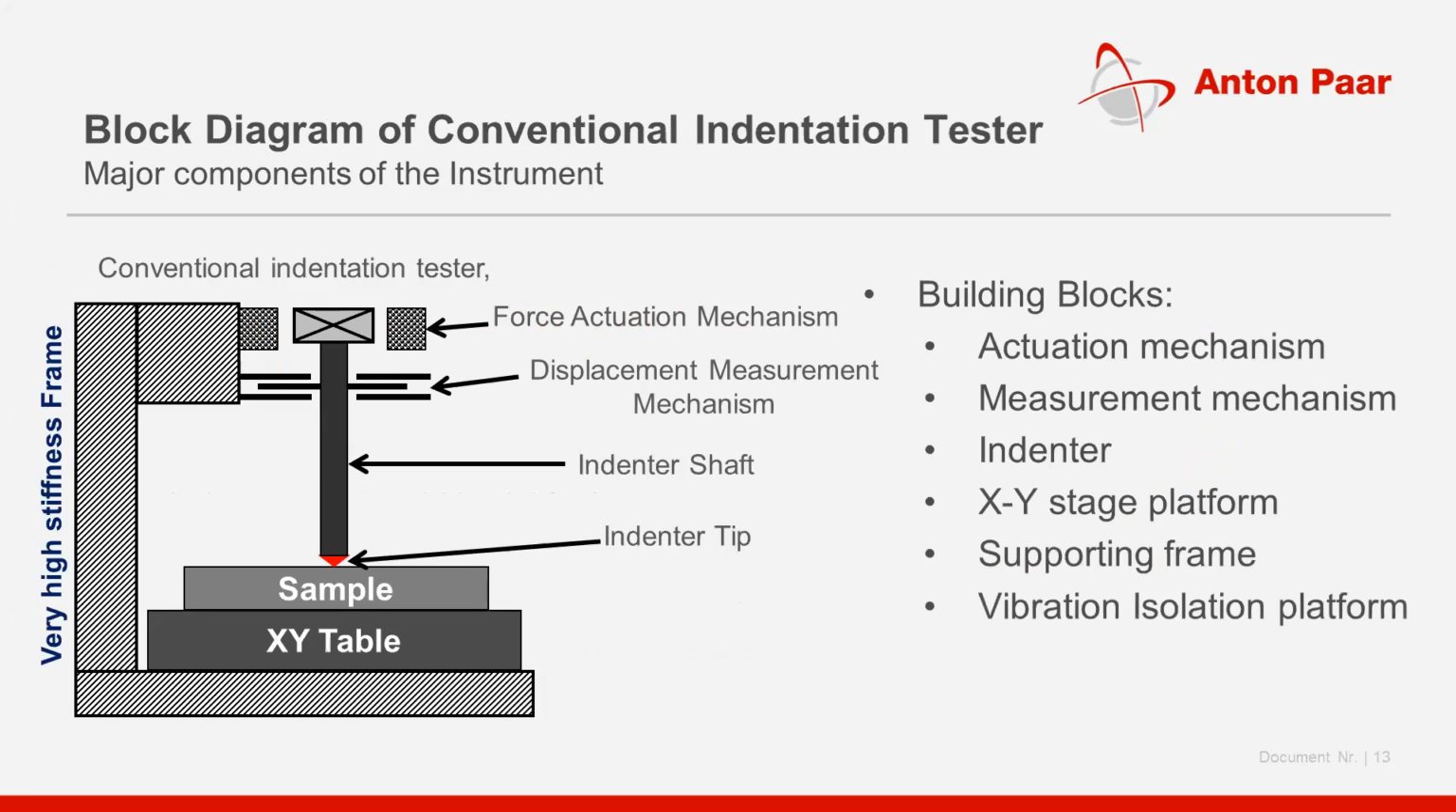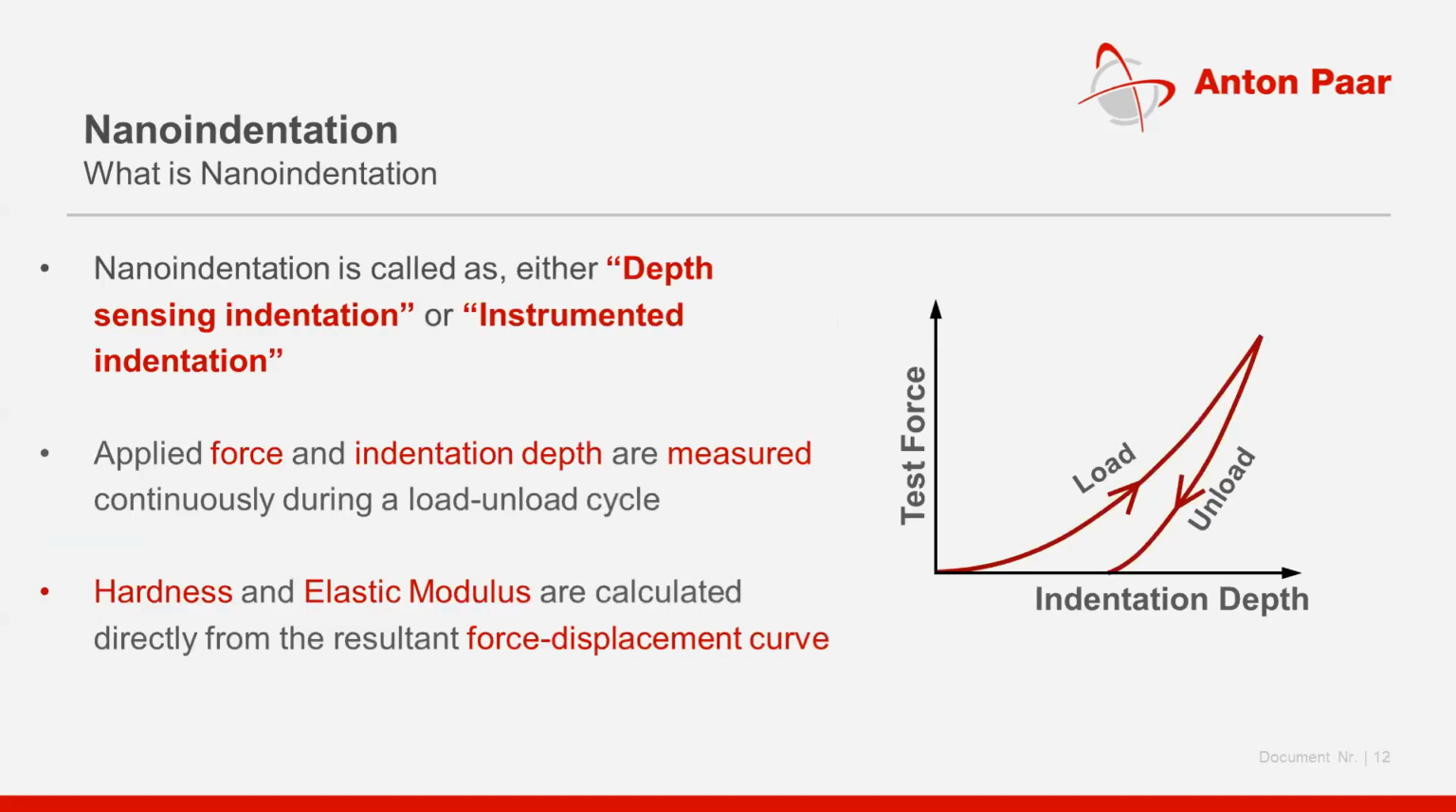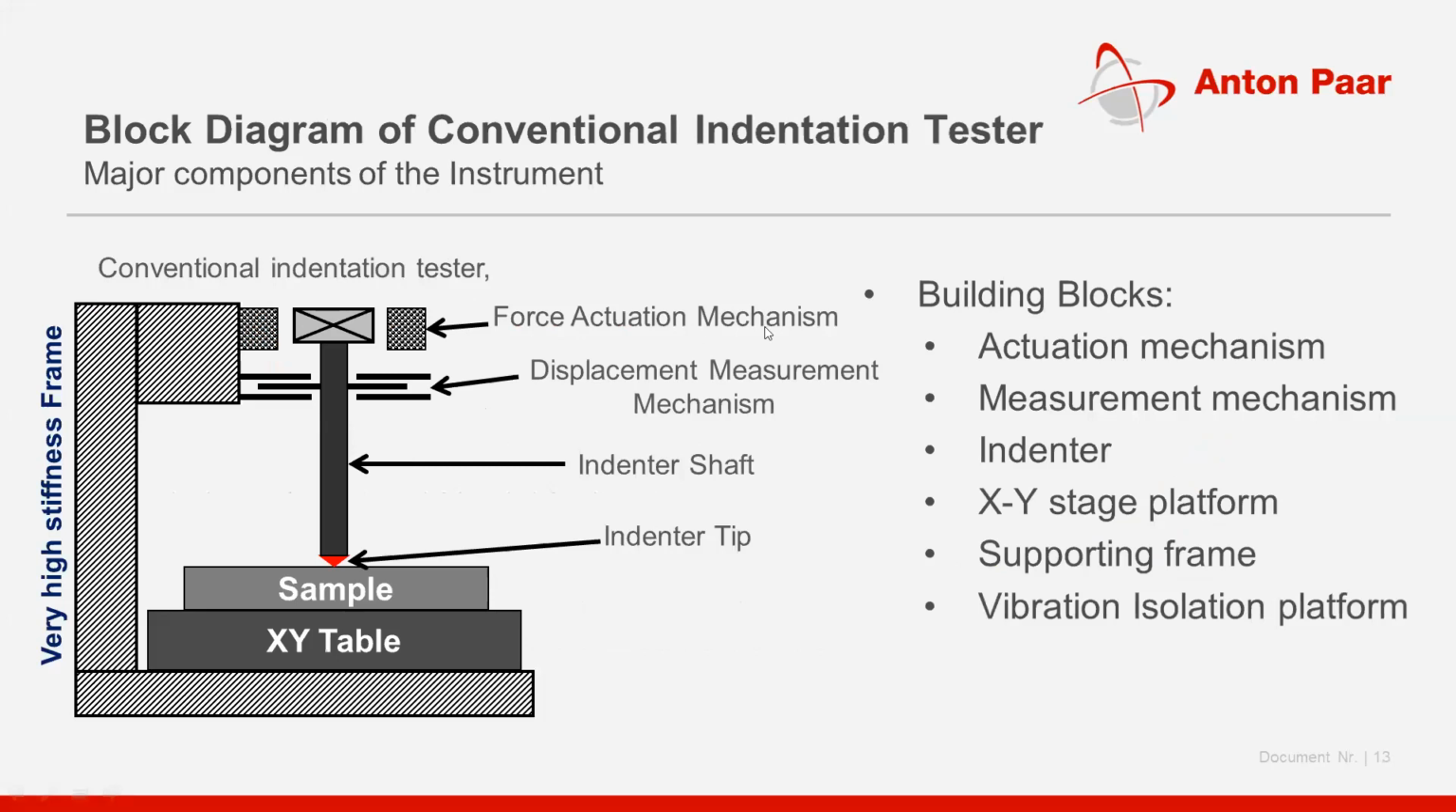So before we start how it works, we should have an instrument, right? And how should this instrument look? As I mentioned in the previous slide, we have to apply a force and we have to measure the displacement. So we should have two mechanisms. One is called the force actuation mechanism and another is called the displacement measurement mechanism. And to generate an indentation, you will have to have a very sharp indenter tip, which is the red mark that you are seeing on your left hand side block diagram.